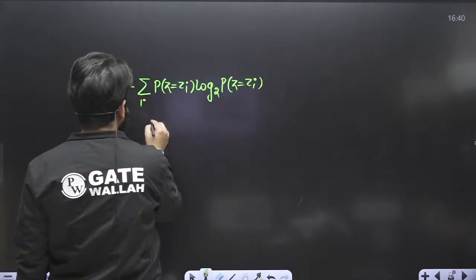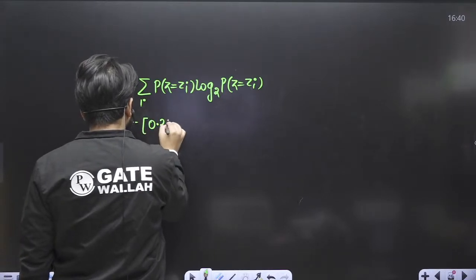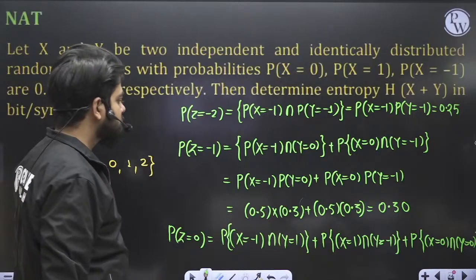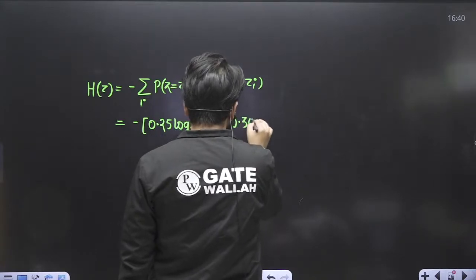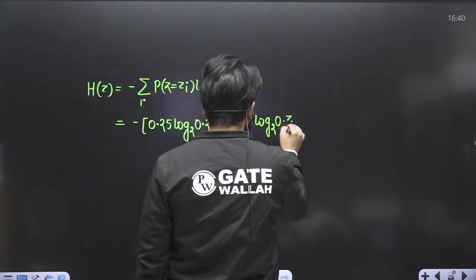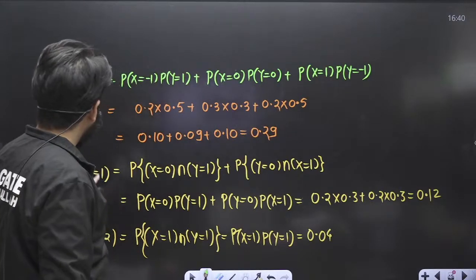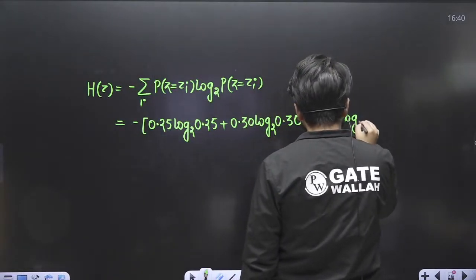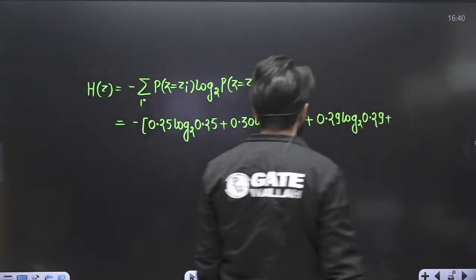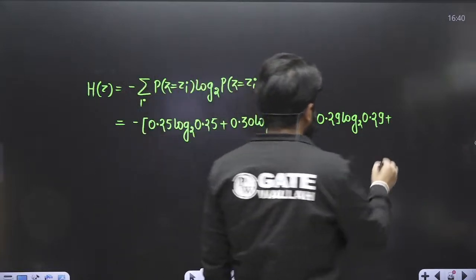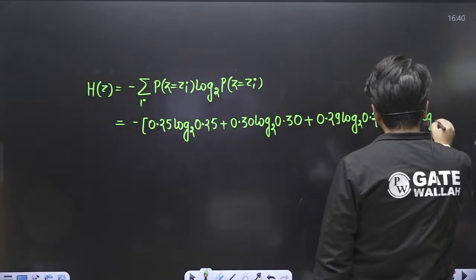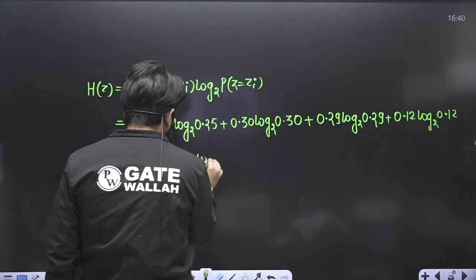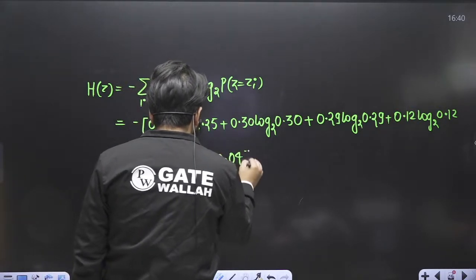First is minus 0.25 log base 2 0.25, plus the next probability 0.30 log base 2 0.30, plus the next 0.29 log base 2 0.29, plus 0.12 log base 2 0.12, plus 0.04 log base 2 0.04. So this you have to calculate.